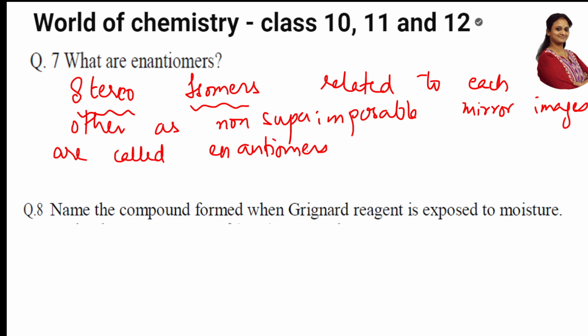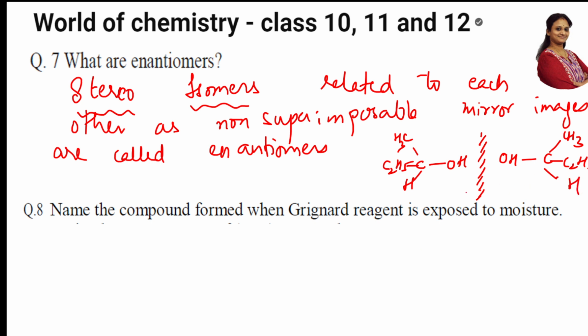Because when we write this, we know the sentence formation also. Let us take one example of this. Here, one compound has one group as CH3, one more has C2H5, one more has H, and one has OH. They have mirror images like this. OH and OH is here. One is CH3, one is C2H5, one is H. So this is an enantiomer, which are non-superimposable on each other.